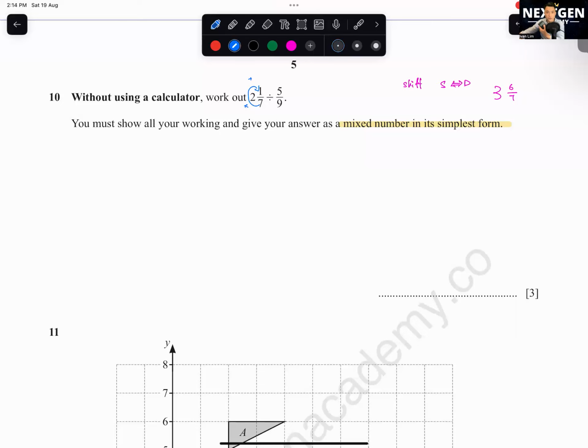Straight away they give you 15/7, right? You use this value. So 15/7 divided by 5/9. When you divide by a fraction, you need to inverse it. So this one becomes times 9/5. Can I simplify this? This and this, 3, 1. Then you will get 27/7. Then you get 3 and 6/7.